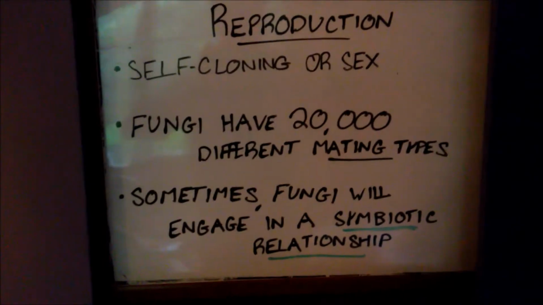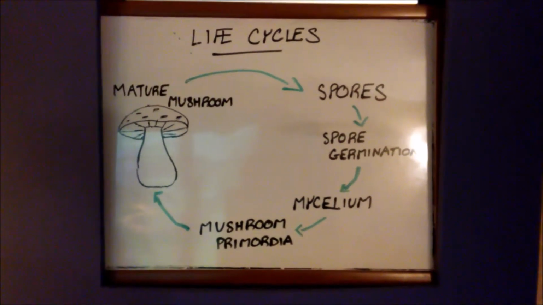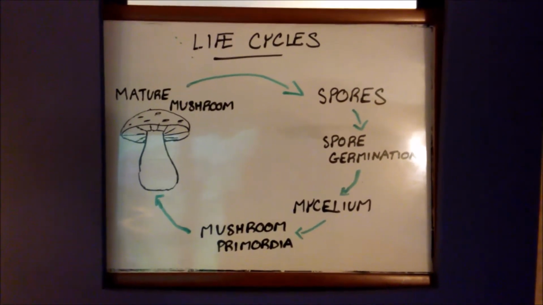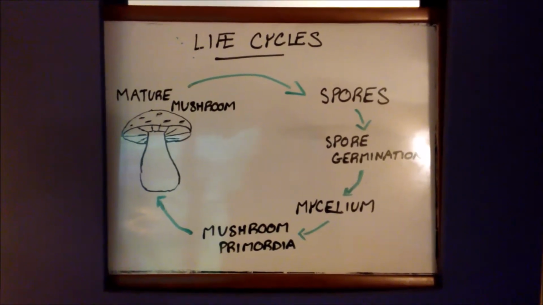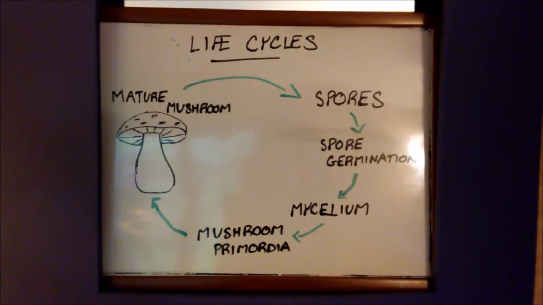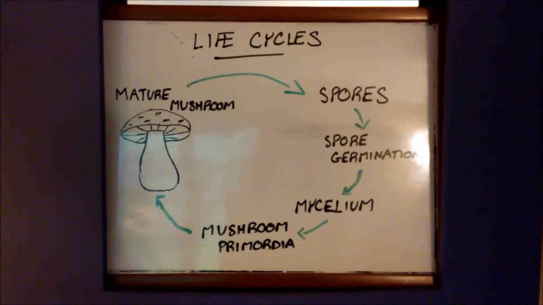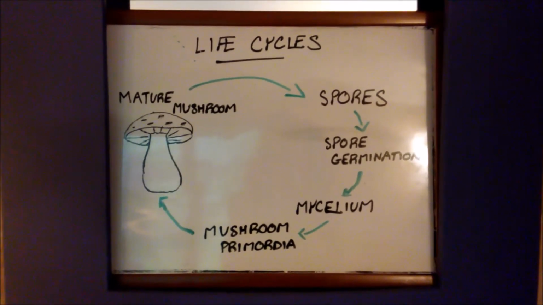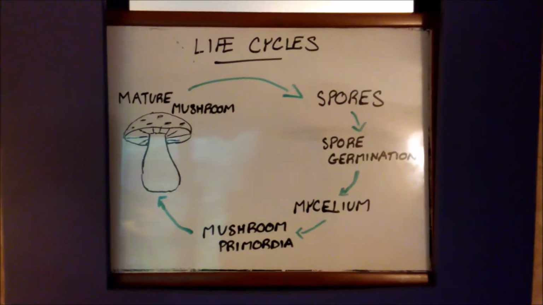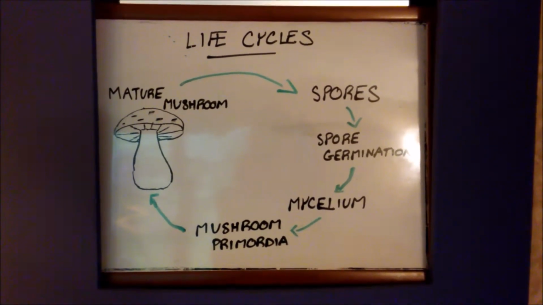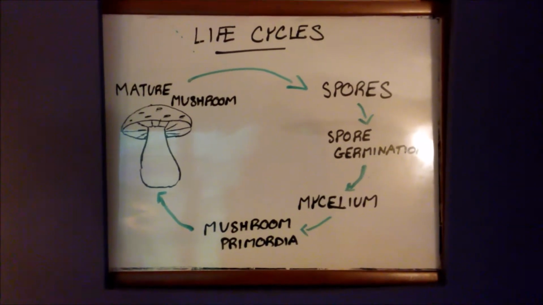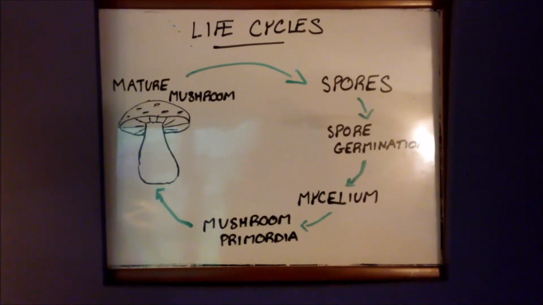relationship. The life cycle of a mushroom begins in the cap of a mature mushroom, where spores are released. These spores spread and most of them are able to germinate. In the next step, the spore grows to a mycelium, which is effectively a mass of hyphae which are long, branching filaments and the main mode of vegetative growth. They then turn to mushroom primordia, an egg-like structure of interwoven hyphae, and then finally expand and grow into a